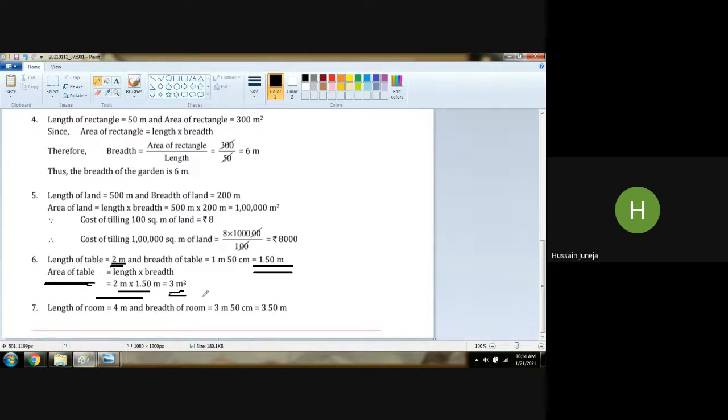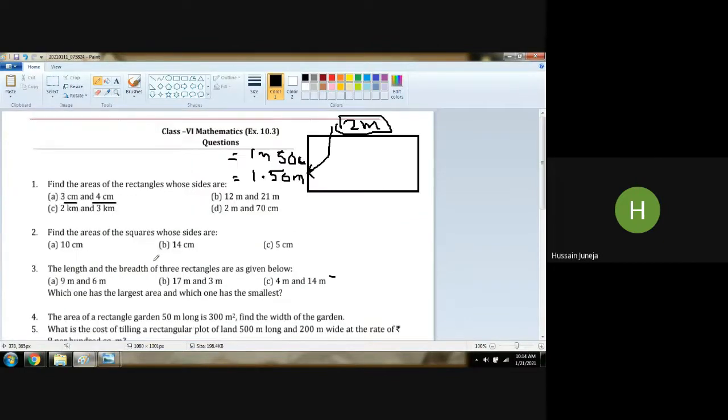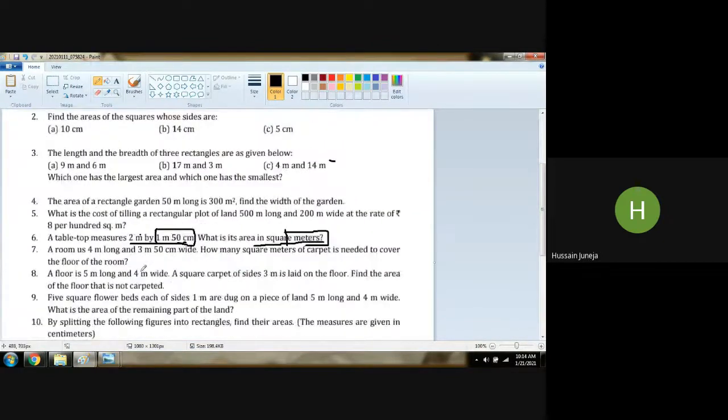Anybody has any doubt with this question? No, No, sir. sir. Sure, Bacha Party? Yes, Yes. sir. No, sir. Are you all clear with question number 6?